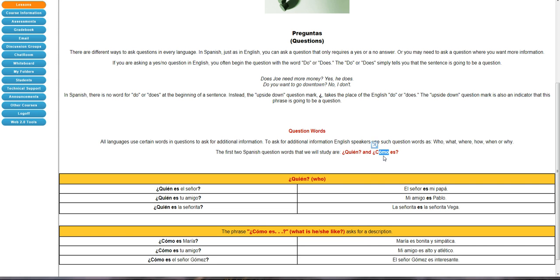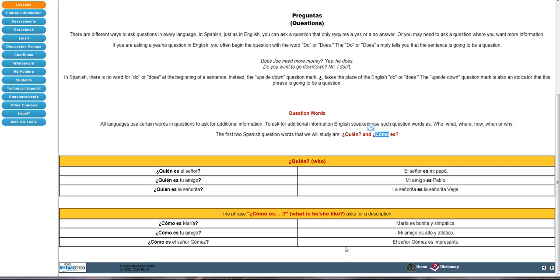Normally, cómo means how. So, ¿cómo estás? How are you? So normally, cómo means how. But in this unit, we're going to use it also as what. So what is he or she like? These 2 questions, or all of these questions right here, are definitely going to be on your oral exam, and you will be answering these questions quite a bit.